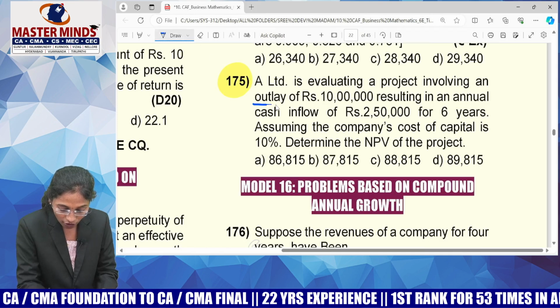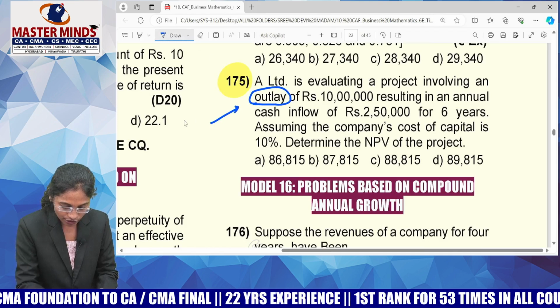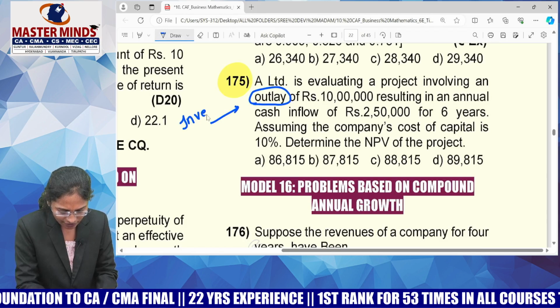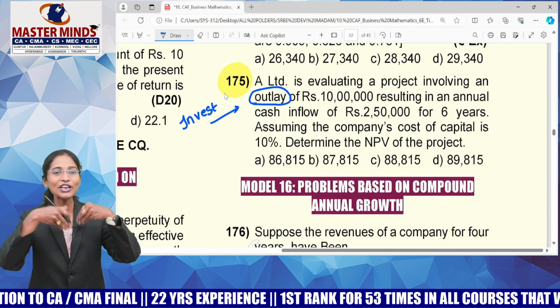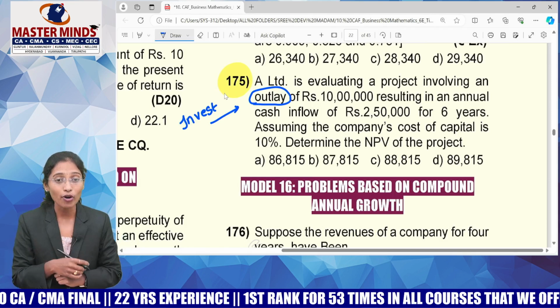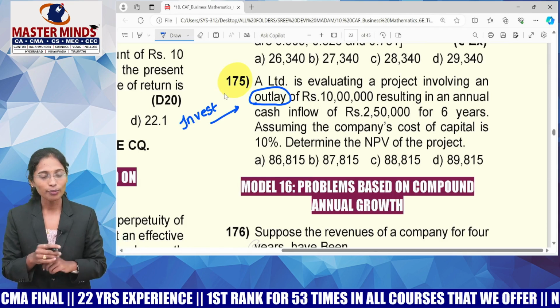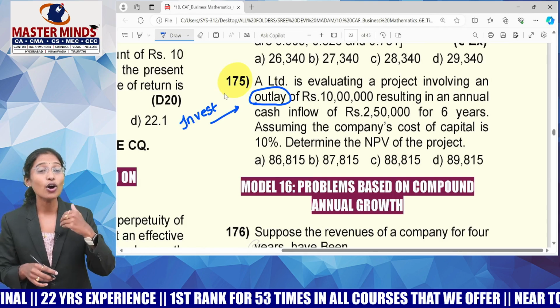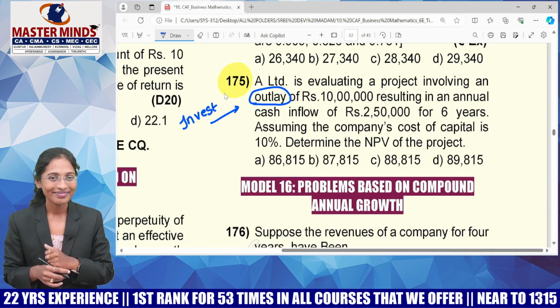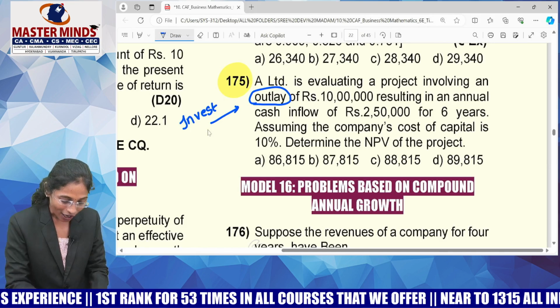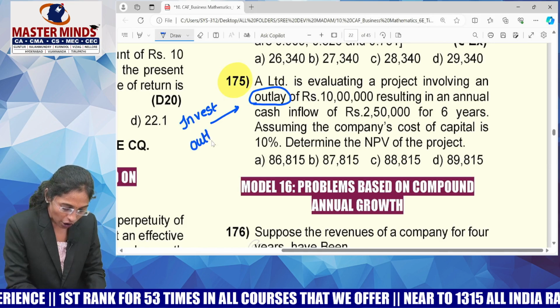Guys, let me tell you the meaning of outlay. Outlay means investment. Investment means money is going out of our pocket, so it is an outflow. Outlay is always an outflow.